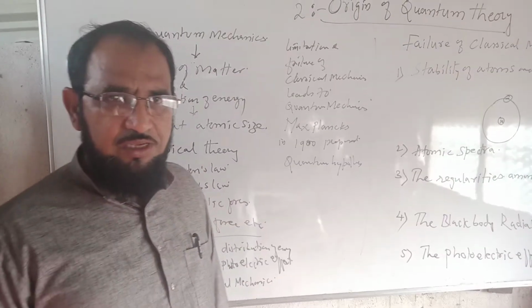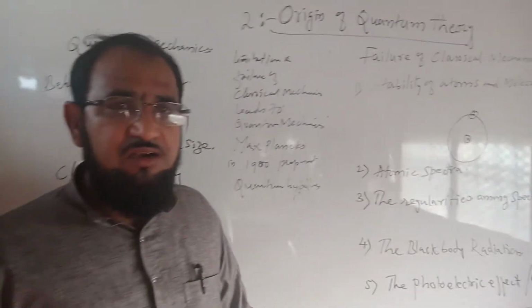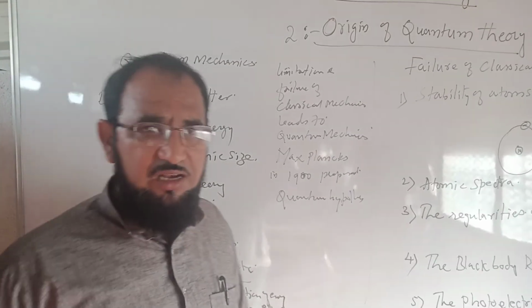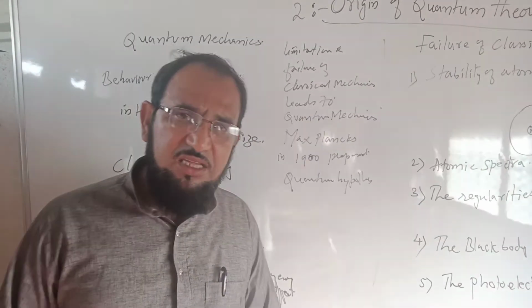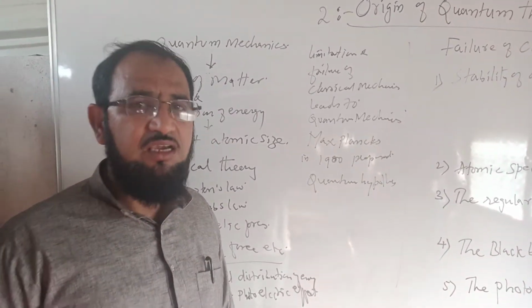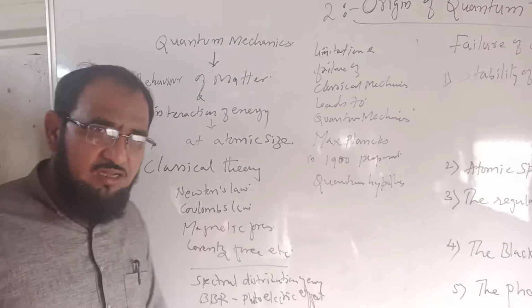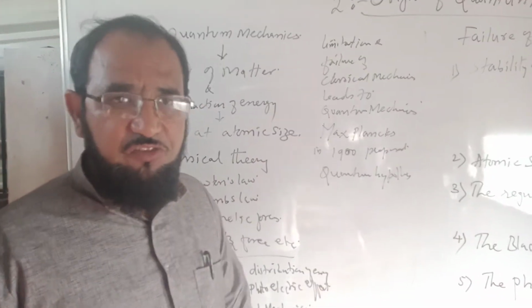My today's topic is the origin of quantum theory and where quantum theory started. Earlier there were classical theories, in which we study Newton's laws of motion, gravitational force, then Coulomb's law, and the charge on a moving electron, for example the Lorentz force.